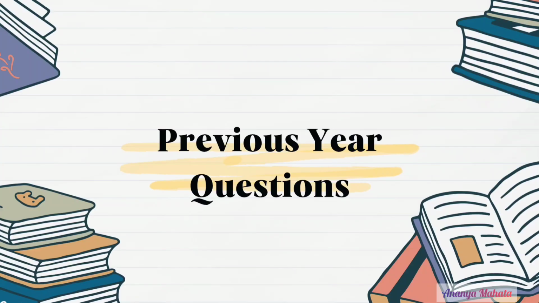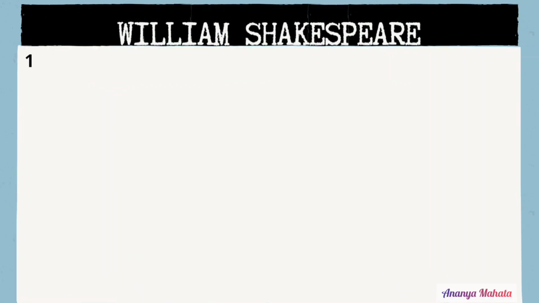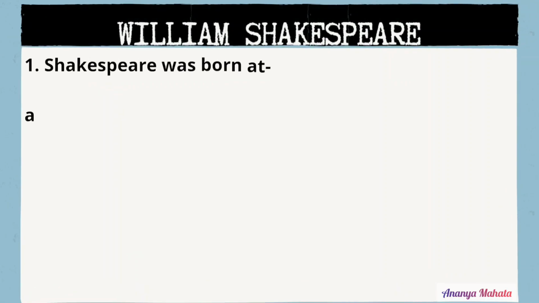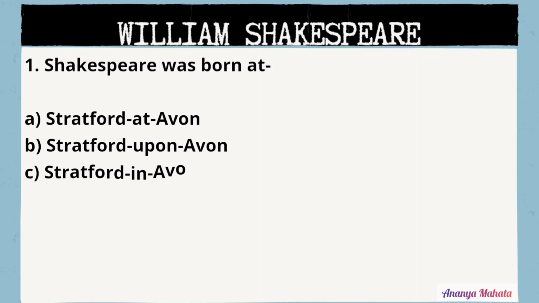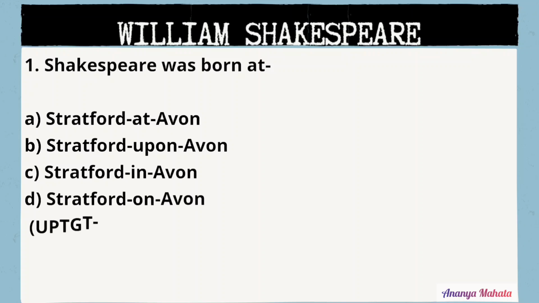Now, it's time to focus on some previous year questions. As you can see on the screen, the first question is: Shakespeare was born at Stratford-at-Avon, Stratford-upon-Avon, Stratford-in-Avon or Stratford-on-Avon. This is very easy to answer. The trick is on the preposition only, but we all know the right answer, which is option number B, Stratford-upon-Avon.